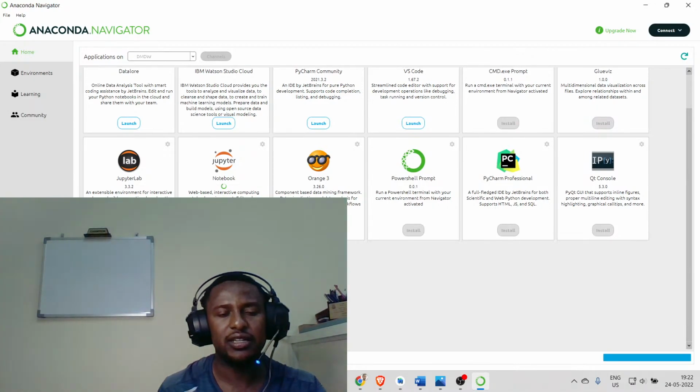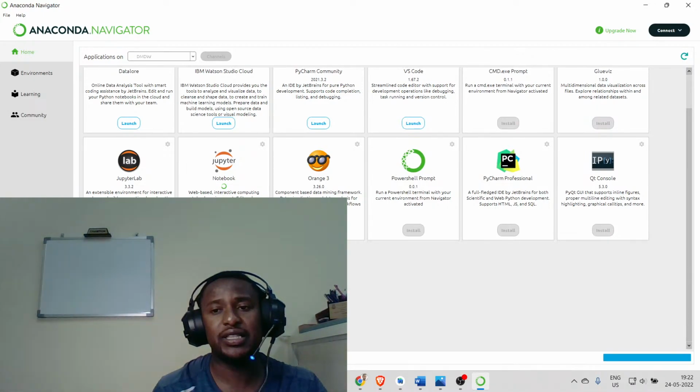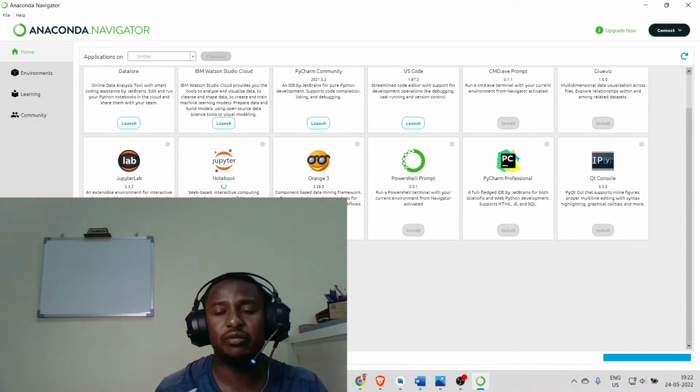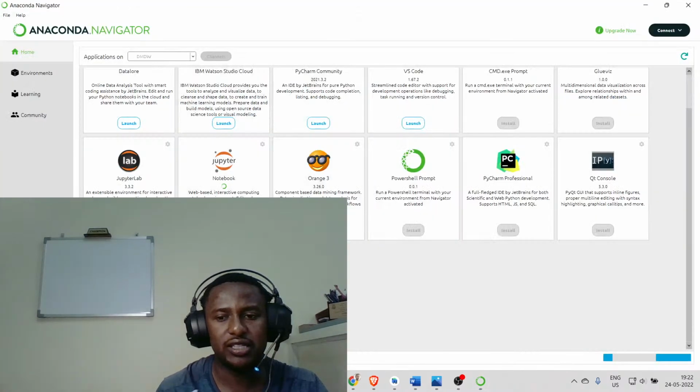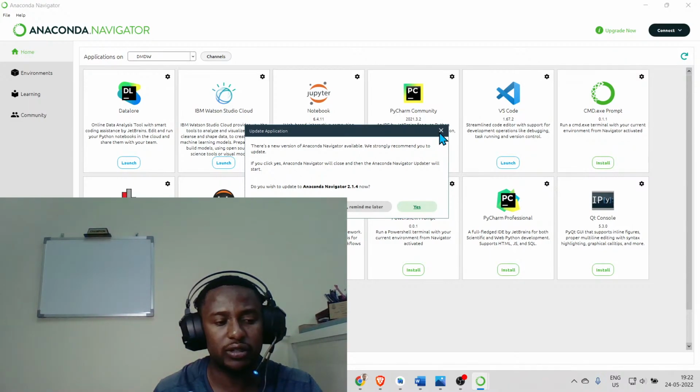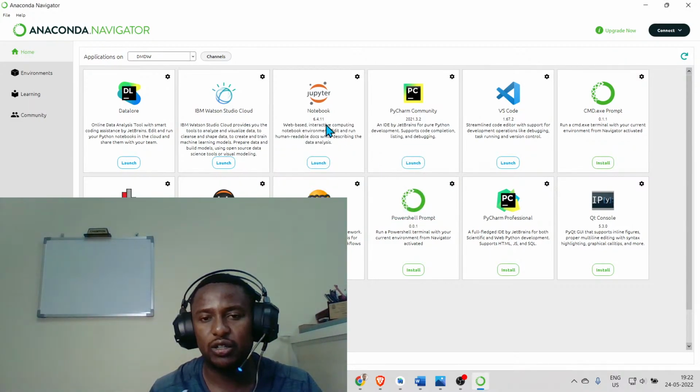Okay, that's it. And what is the system requirement actually? Even if you have 2 GB of RAM, you'll be able to follow along. You don't need a GPU, and you don't need a high-end computer either. Even a simple Intel Core i3 system should be able to follow. Okay, fine. Now I don't know why this keeps popping up.